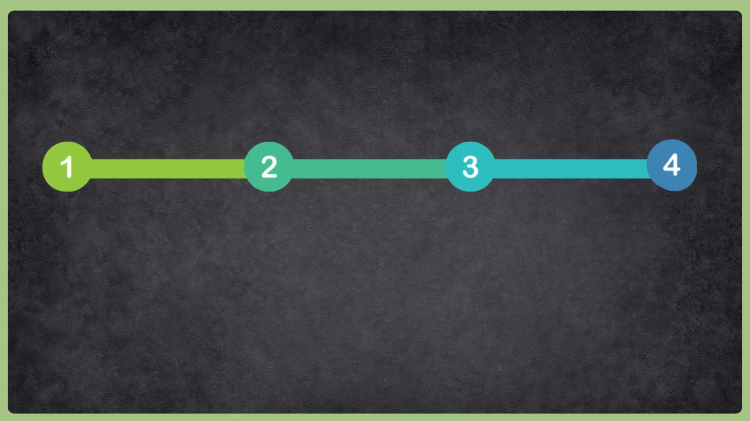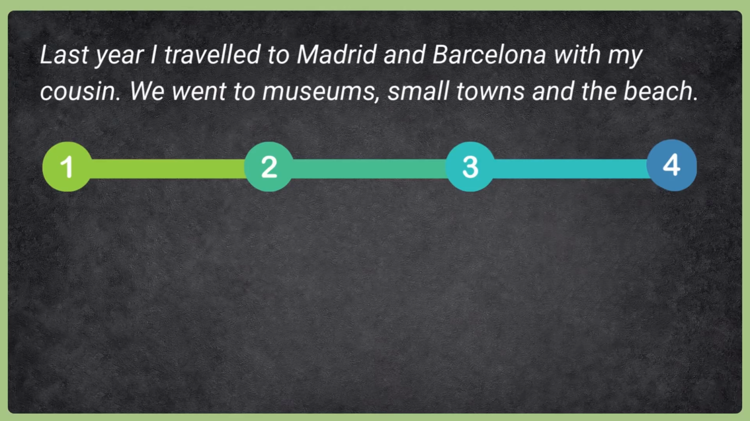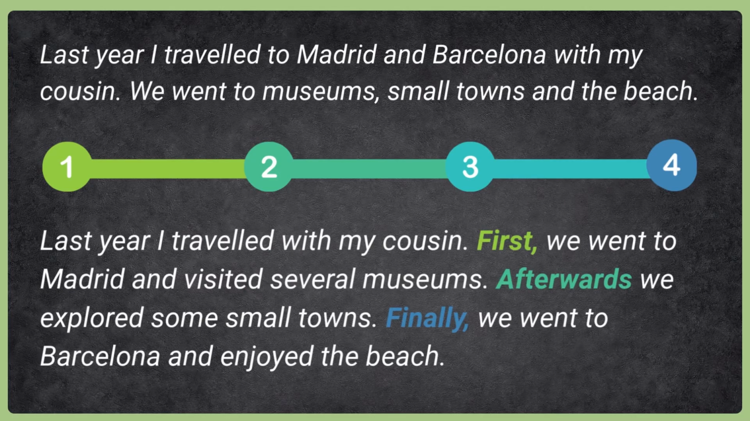Let's compare two versions of the same story. Last year, I travelled to Madrid and Barcelona with my cousin. We went to museums, small towns, and the beach. Last year, I travelled with my cousin. First, we went to Madrid and visited several museums. Afterwards, we explored some small towns. Finally, we went to Barcelona and enjoyed the beach. Do you see the difference? The second version flows much better and gives us a better idea of the order of events.